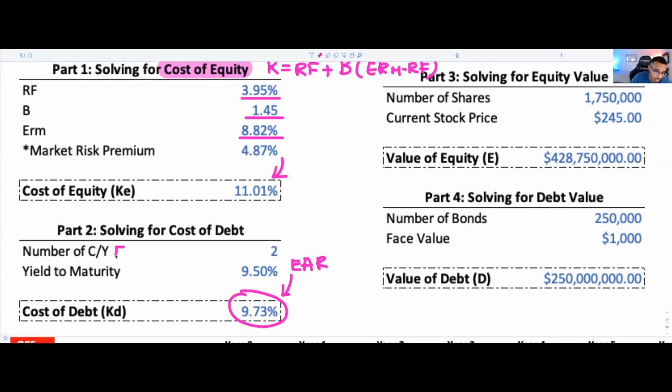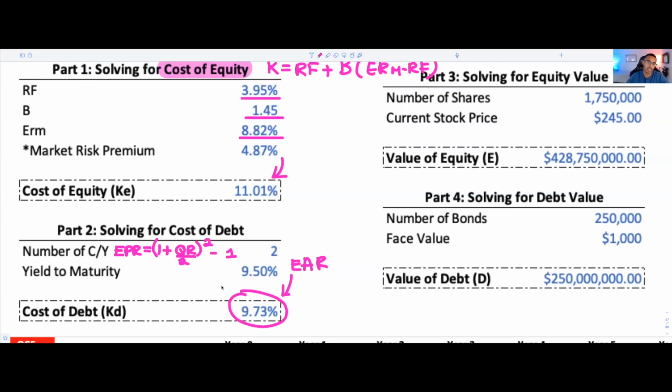Your effective annual rate should be 1 plus the quoted rate divided by 2, in this case, to the power of 2, minus 1.